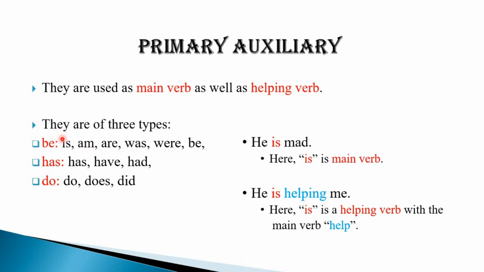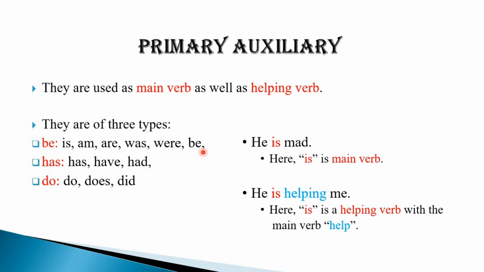For example, we have is, am, are, was, were, be. These are known as be forms of verb. Primary auxiliaries are again of three types: be form, has form and do form. So be forms are is, am, are, was, were, be.